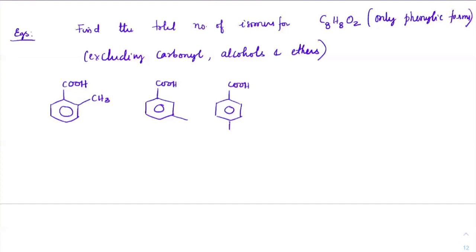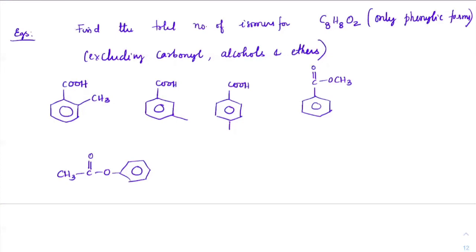Now think in terms of esters. So I'll put the benzene the way it is, C double bond O, CH3. So this has become benzoate. I can change these two, CH3 and phenyl. So I'll get this as CH3 C double bond O and phenyl. If I change this, I'll get both these esters. Both these esters are different.